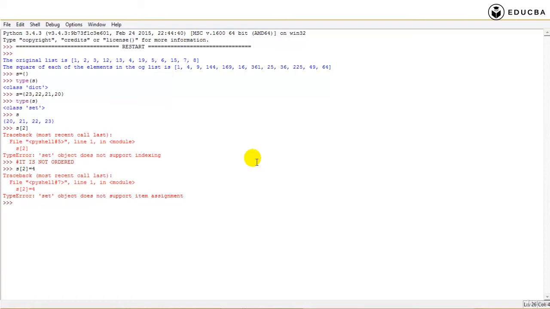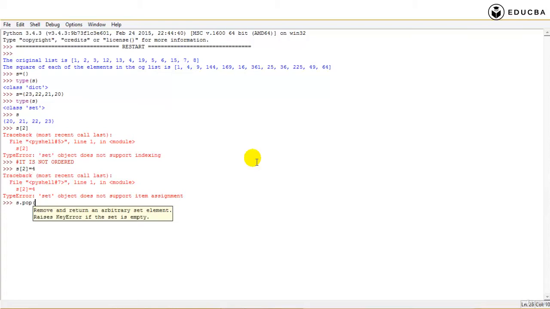Okay, but can I add some element? Oh yes, I can add some element. If I can add some element or clear or copy or do something like that, pop, or I can remove. So I can use different methods. Let's do a few methods out here. Let's do a copy method, which will just copy it out. You know what that is. Okay, if I do a pop, it's going to say remove and return an arbitrary set element.